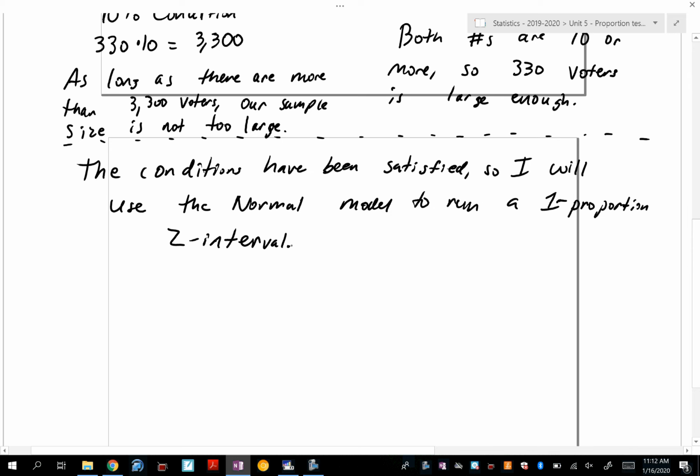All right, I know my handwriting is not great, so I'll say it again. The conditions have been satisfied, so I will use the normal model to run a one proportion z interval. You need to write this.